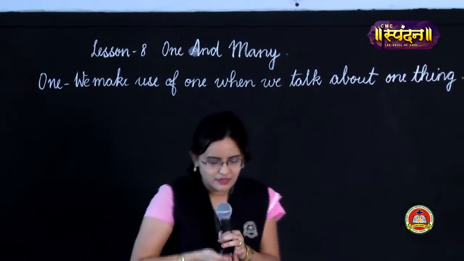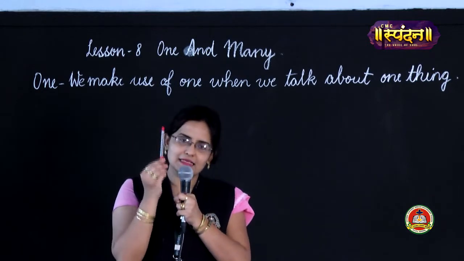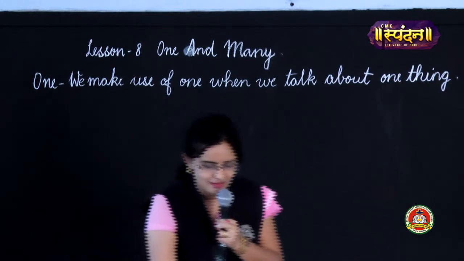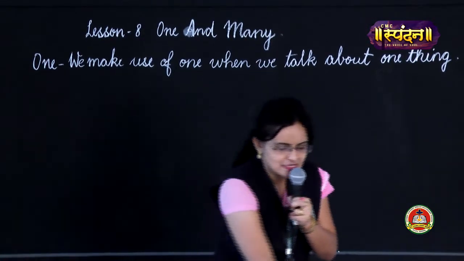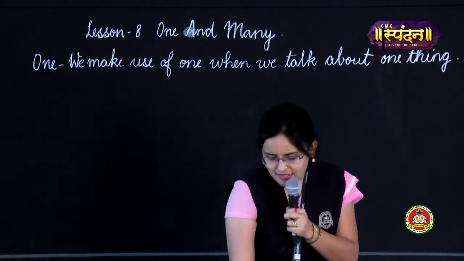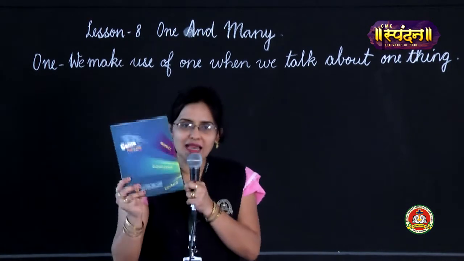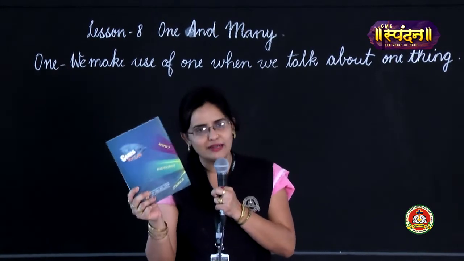This means when I talk about one pen, I'll say one pen. This is one chalk. This is one duster. Then if I say this is one book. So if we have one thing, we will say one to it.